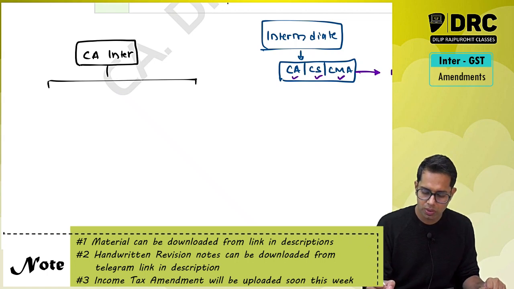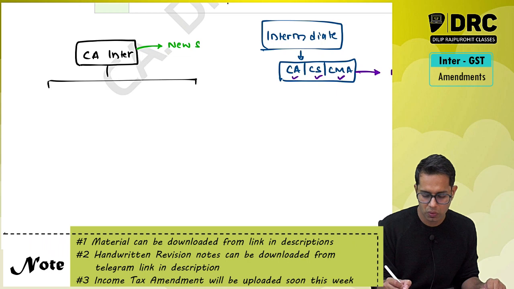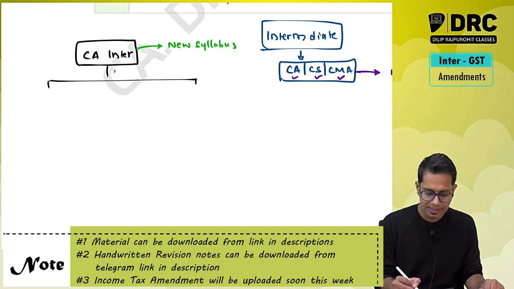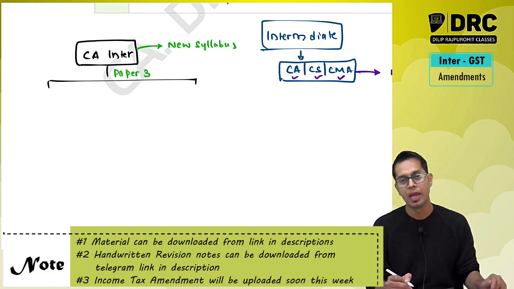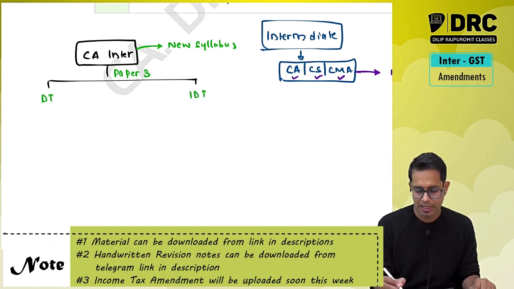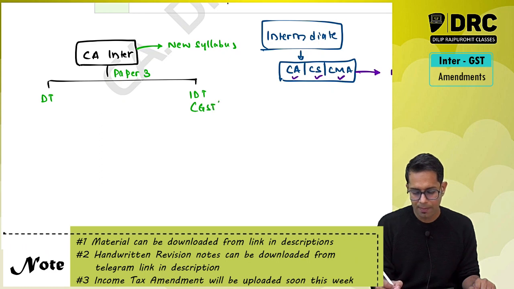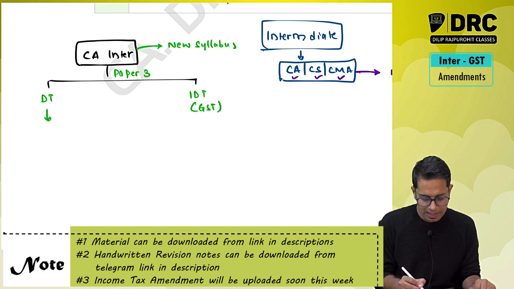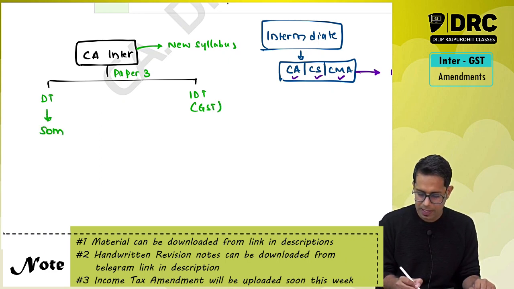Now as you all know, for CA inter you have a new syllabus applicable to you, correct? So as per the new syllabus, the taxation paper is paper number 3. Now this tax paper contains two things, which is direct taxes and indirect taxes. In indirect taxes you have only one point, which is GST. Direct taxes will be for 50 marks and indirect taxes will be for 50 marks.